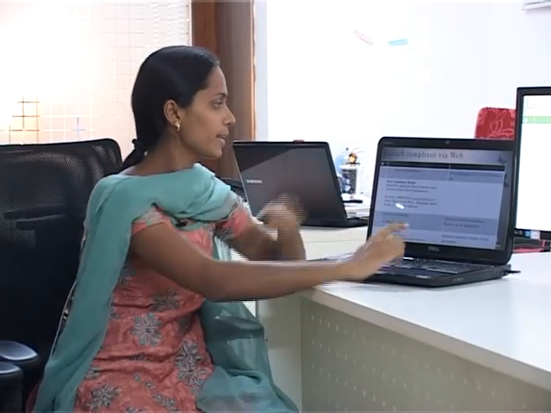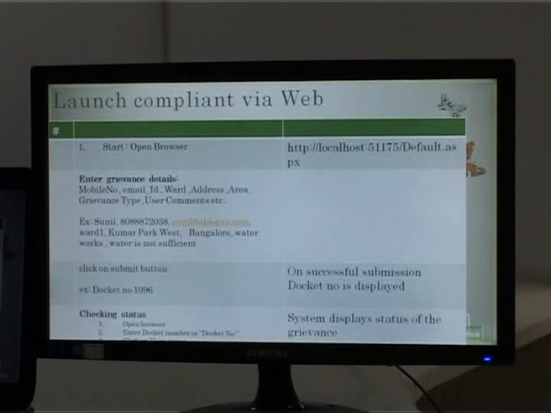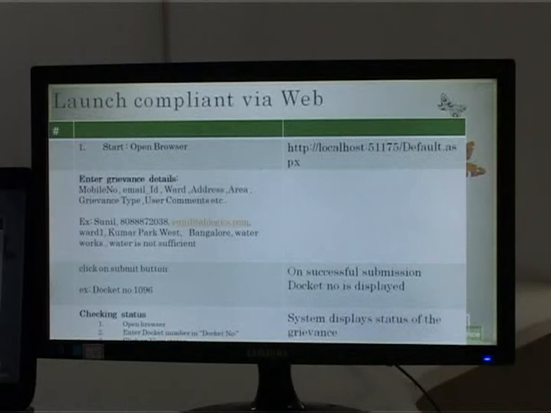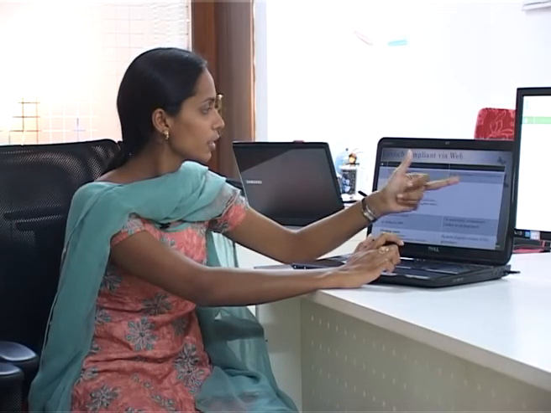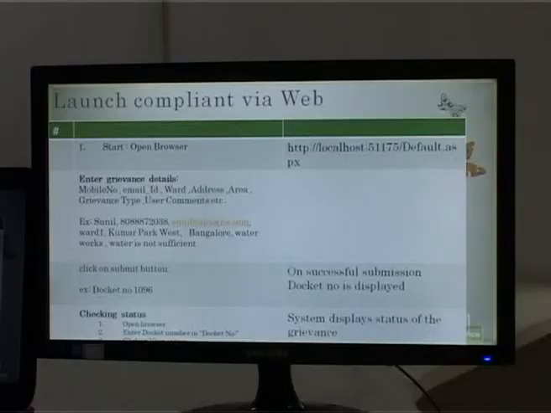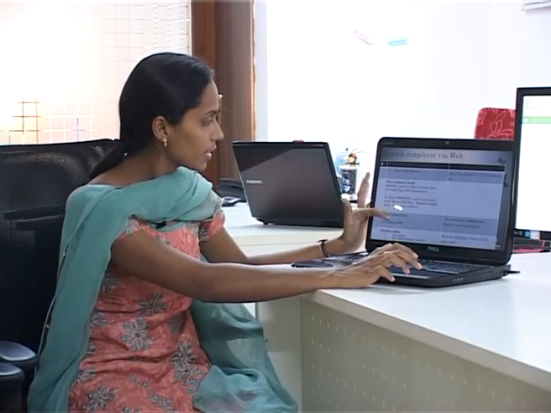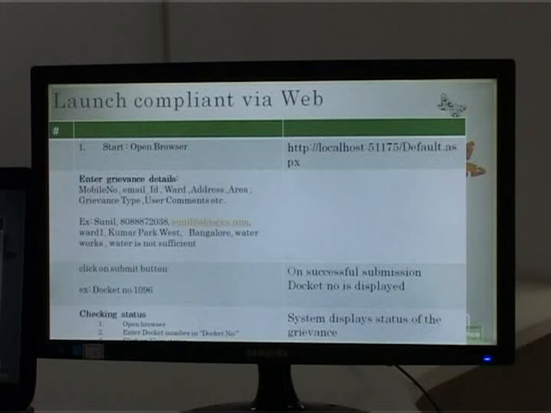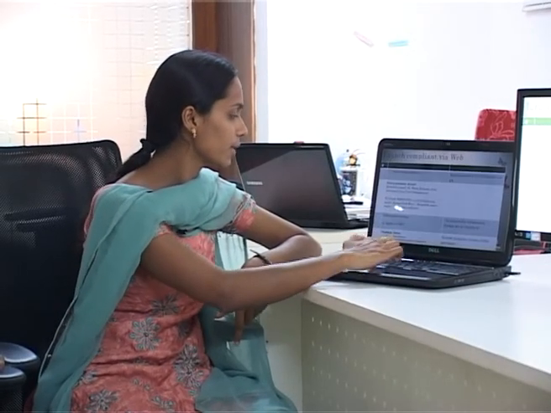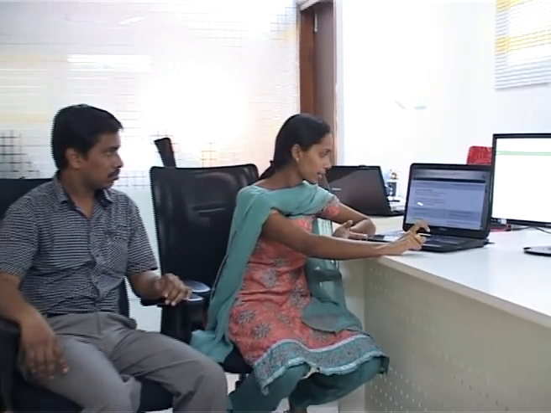This is the launch page where we will show the web portal. This is the start. When the user launches the complaint through login, open the browser, and this is the default browser URL. These are the fields included in the web page: mobile number, email ID, ward, address, area, grievance type and user comments. And for example, we have displayed it here. As the complaint gets launched, the docket number will be displayed after successful submission of this complaint. We can see the status of the complaint by opening the browser, entering the docket number and viewing the status of the complaint when it gets solved.